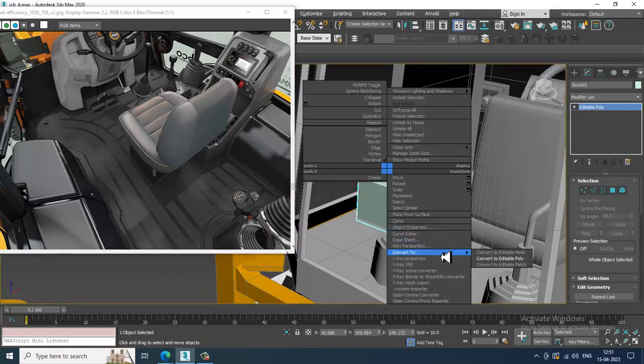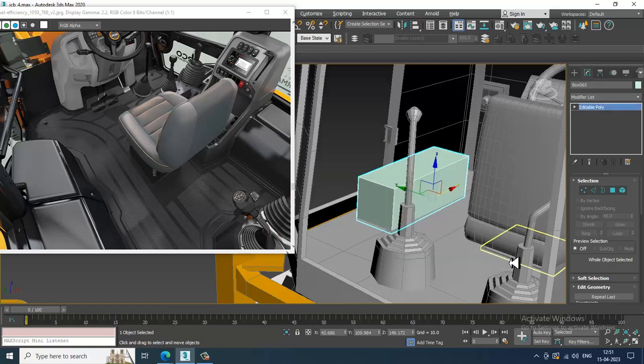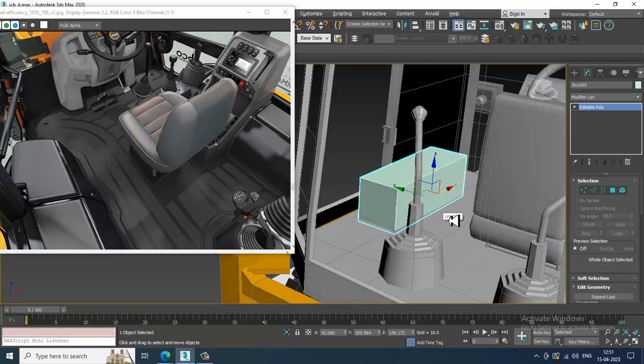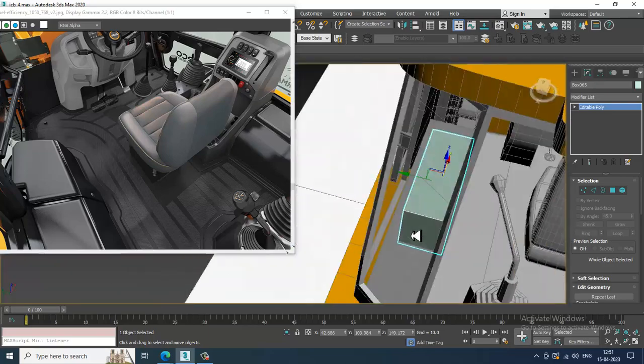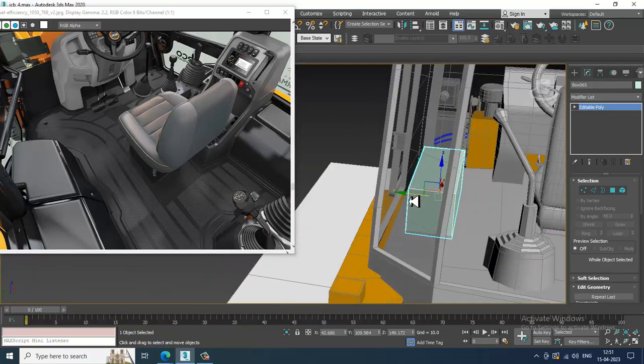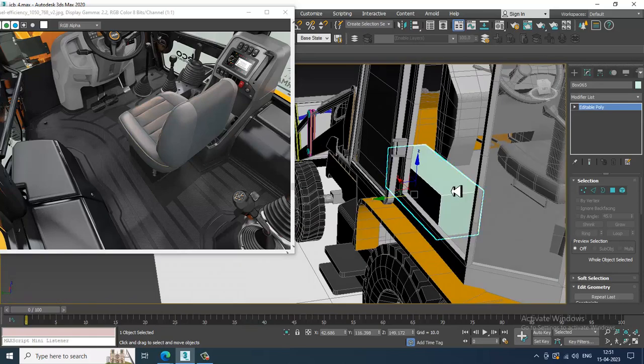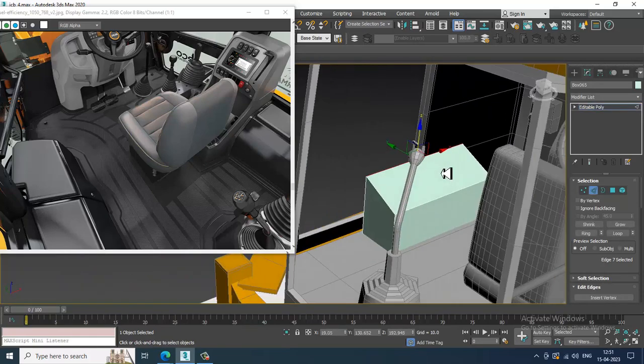So convert to editable poly. Select these edges, slightly push this up.